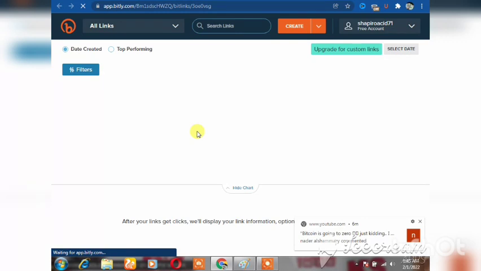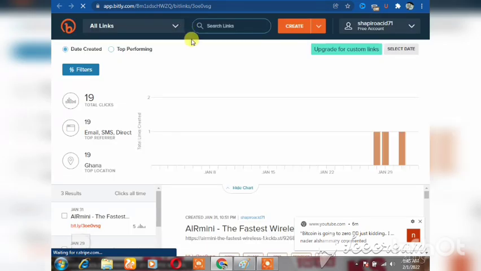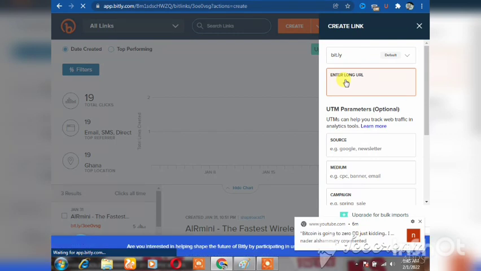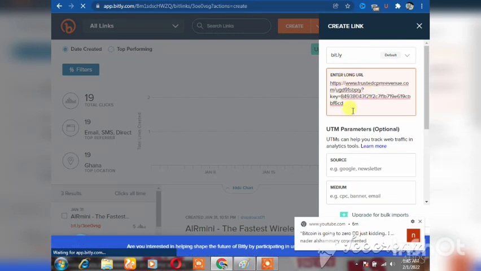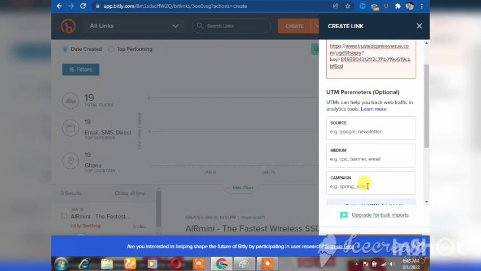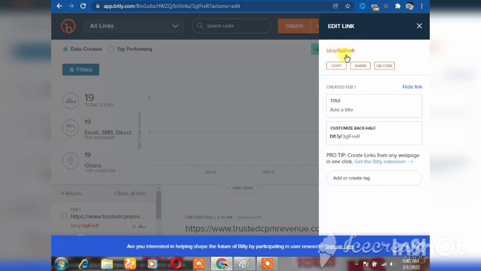What we are here to do is that the link you have copied from here is too long. So you have to come here and shorten it, to make it smaller for people to click on. You just click on create here. When you paste the link, this is the link that we took from there, then you just hit enter. Okay, so you can see this is our link that they have shortened for us. Just click on copy.